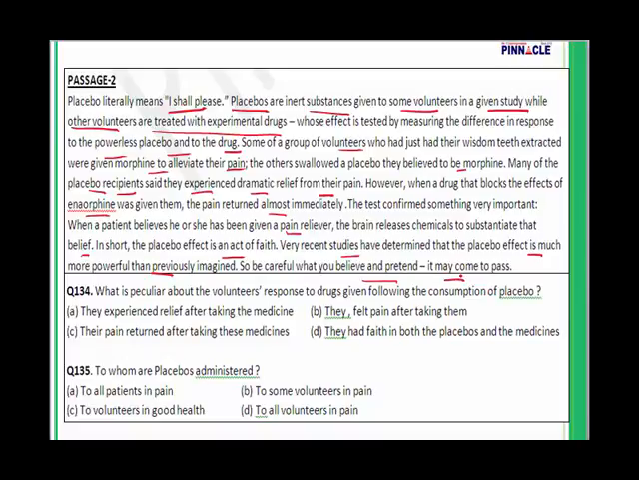Question number 134. What is peculiar about the volunteers' response to the drug following the consumption of placebo? They experienced relief after taking the medicine. Yes, very clearly given. They were given morphine to alleviate the pain. The others swallowed a placebo. Many of the placebo recipients said they experienced dramatic relief. So here is our answer. Answer is going to be A.